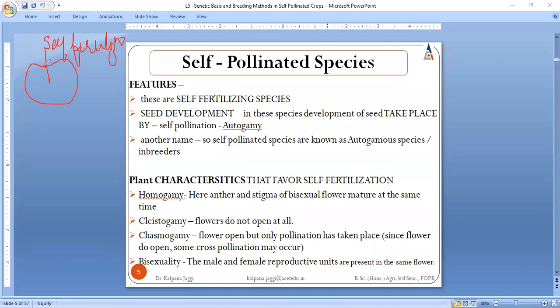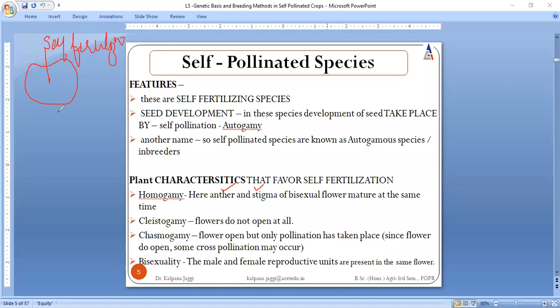The very first is that the anther and stigma may mature at the same time. Once they mature at the same time, they meet with each other, resulting in the formation of a zygote, which later develops into the seed.